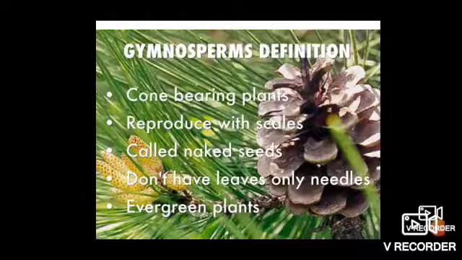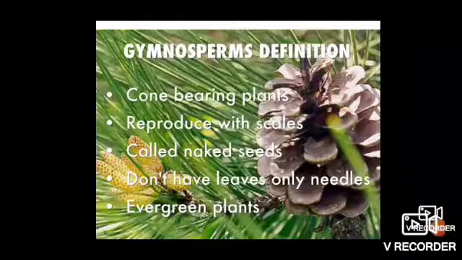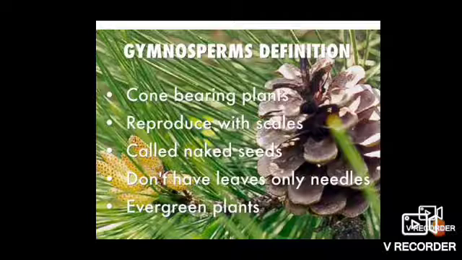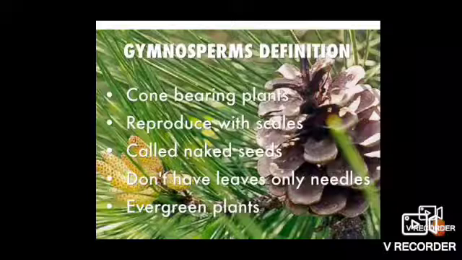They are mostly cone-bearing plants, with reproductive structures bearing naked seeds. They don't have leaves, only needle-like structures. They are also called evergreen plants and are mostly woody plants.